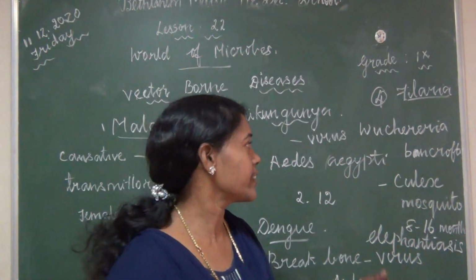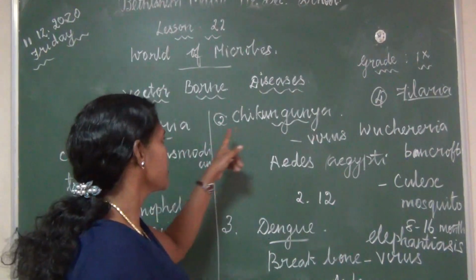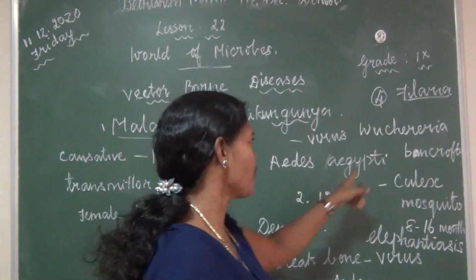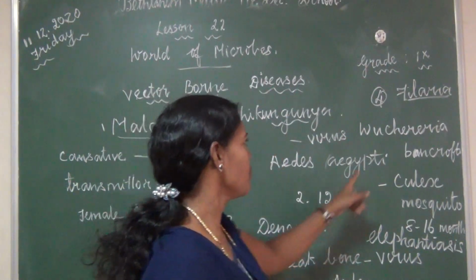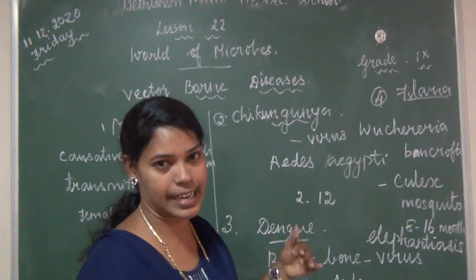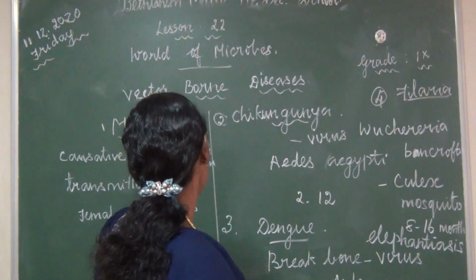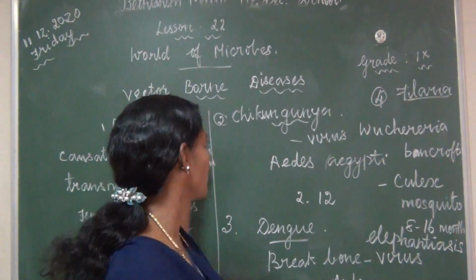Clear? So what are the diseases transmitted by insects? Malaria, chikungunya, dengue, filaria. These are all the diseases transmitted by insects. First one, causative organism Plasmodium.